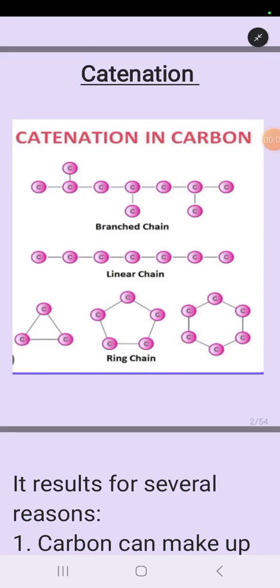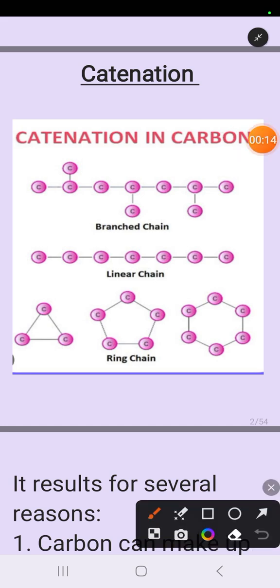The first reason for the diversity and magnitude of organic compounds is catenation. Catenation is the ability of carbon atoms to link with other carbon atoms to form long chains and large rings. You can see over here in this figure, carbon atoms are linking with each other and they are forming a chain structure. This chain structure is a branched structure. So in this way, carbon is forming a long chain of carbon atoms.